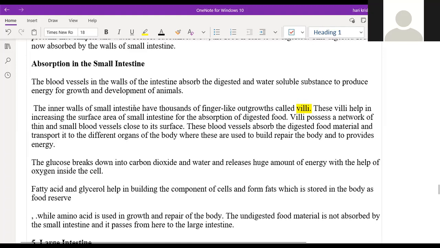So how will this absorption take place? It takes place inside the small intestine through finger-like projections called villi. What is the name? Villi. With the help of the villi, the digested food is absorbed into the blood vessels. Again, assimilation is a different process.